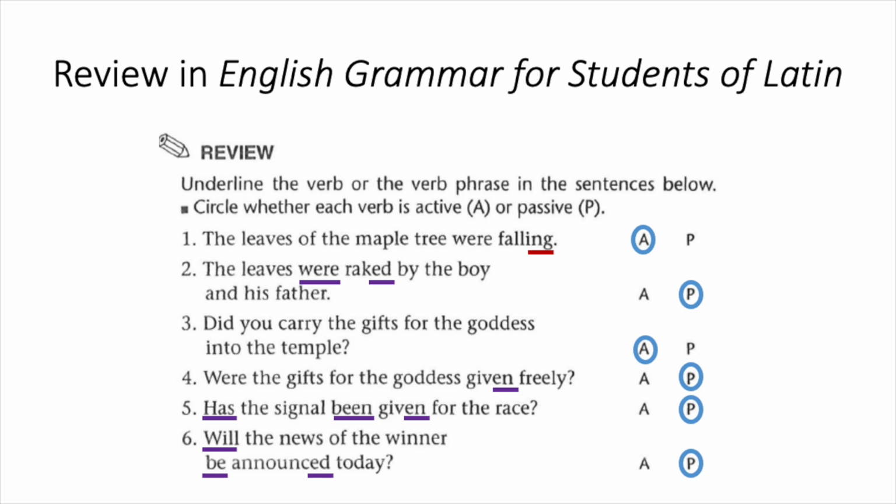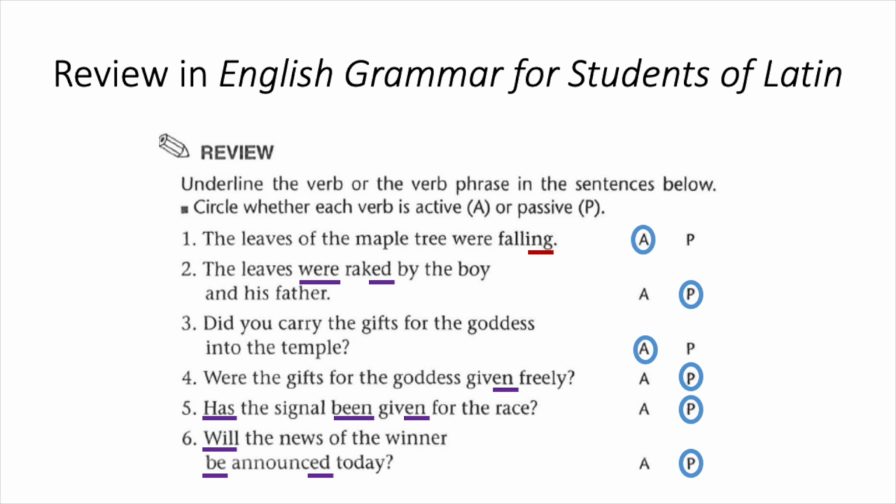In the others, with the passive voice, you'll notice that there's the -ed form of the verb and a helping verb. So "were raked," "has been given," "will be announced." Some form that has a form of "to be" and the -ed form of the verb. This is a nice hint to show that it is a passive verb, but as we'll see, it's not always clear.